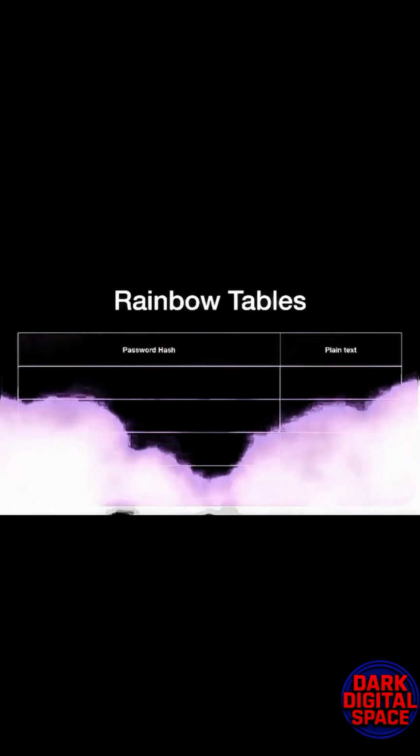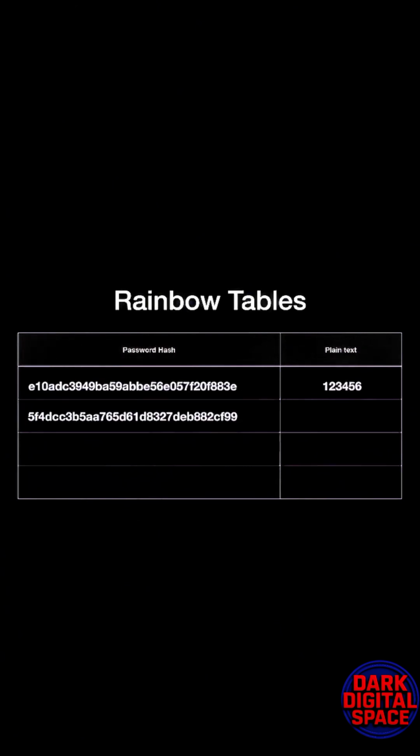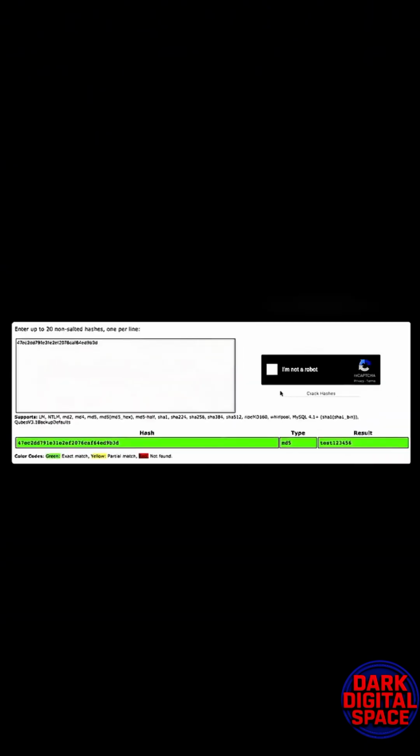There is something known as rainbow tables. These rainbow tables contain the password hashes of numerous commonly used passwords along with their plain text forms. So the hacker will be able to do a simple search with the password hash that he has, and if the password hash exists in the rainbow table, that means that the password is successfully cracked and we now have the password in a plain text form. Remember that rainbow tables contain the password hashes of only the passwords which are commonly used. As a reference, you can try it yourself at crackstation.net.